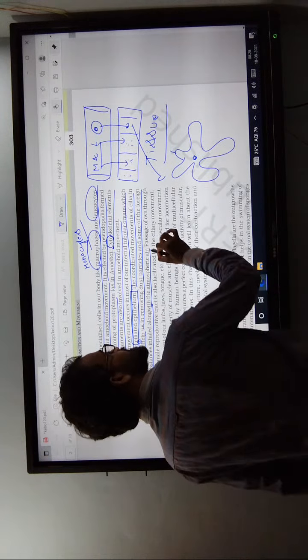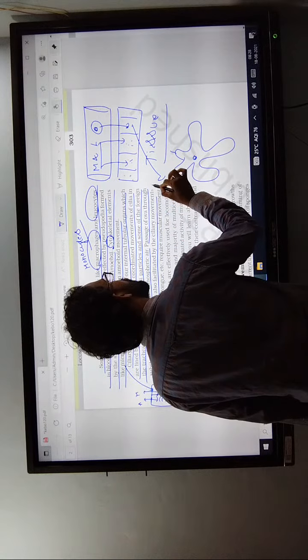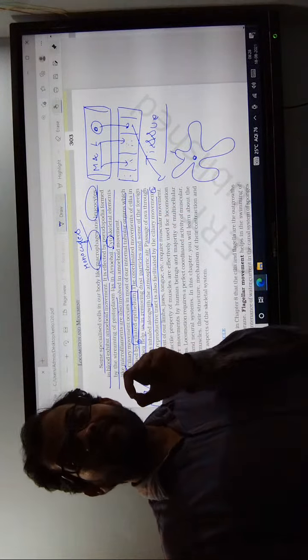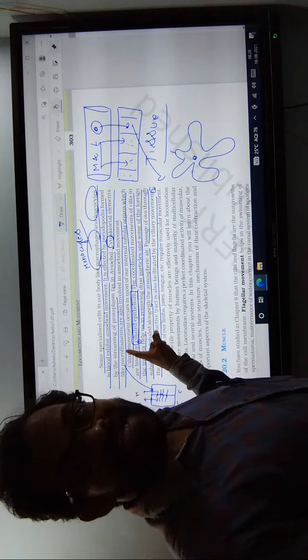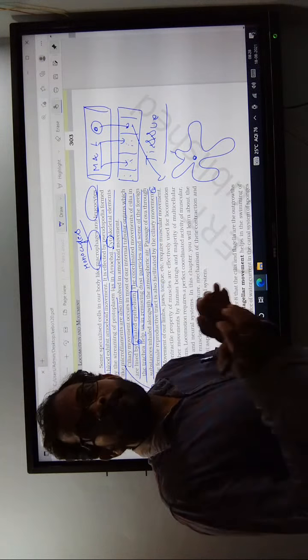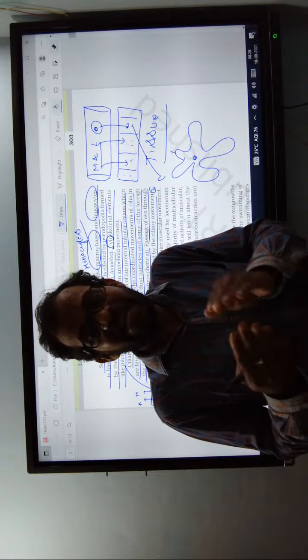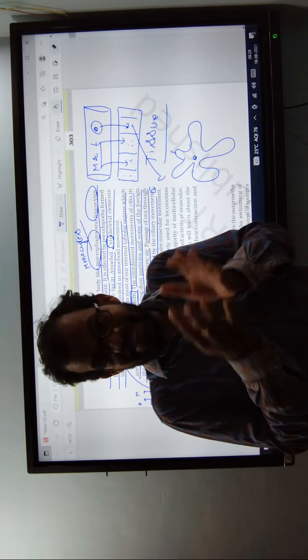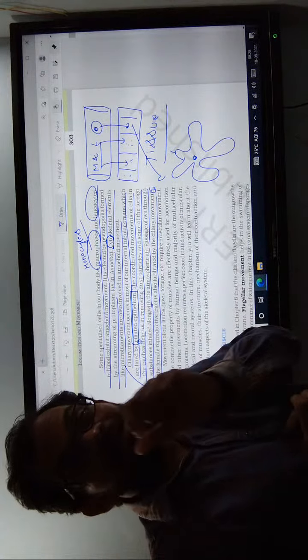The second one is the passage of the ova through the female reproductive tract. It is also ciliary movement. What is the location of the ciliated epithelium? That is the trachea of the respiratory tract, and also the ovum. Whenever the mature ovum is produced from the ovary, the egg cell enters the fallopian tube with the help of cilia.